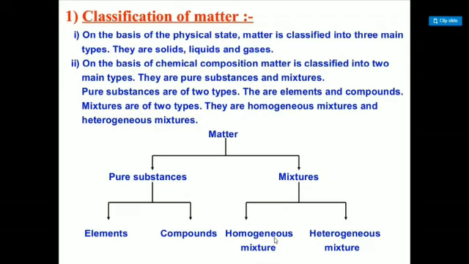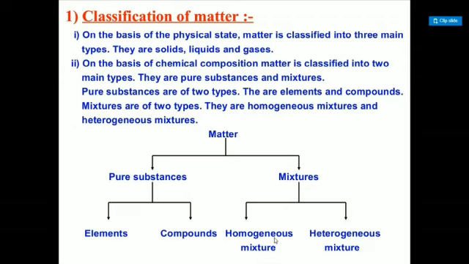On the basis of physical state, matter is classified into three main types. They are solid, liquids and gases. On the basis of chemical composition, matter is classified into two main types. They are pure substance and mixture. Pure substances are of two types. They are elements and compounds. Mixtures are of two types. They are homogeneous mixture and heterogeneous mixture.